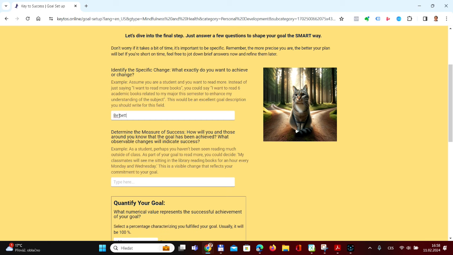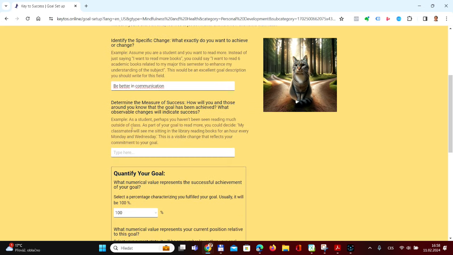You've now reached the final step. Simply respond to a few questions designed to guide you in formulating your goal the smart way. Don't worry if you're unfamiliar with this technique. We've designed this guide to ensure that even those new to goal setting can easily and effortlessly craft their goals in a smart manner.